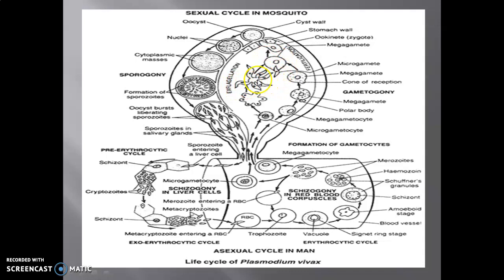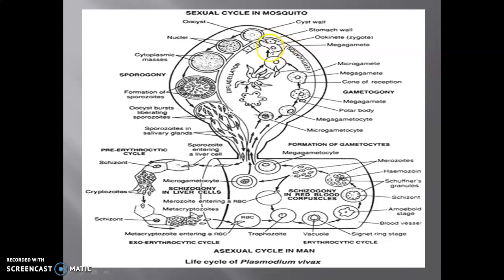The microgamete now moves towards the megagamete, which is formed from the megagametocyte, and the megagamete, from the cone of reception, receives the microgamete. Here fusion of male and female gamete takes place and a zygote is formed. This zygote formed by fusion of the male and female gamete, that is the microgamete and megagamete, is called the ookinete.